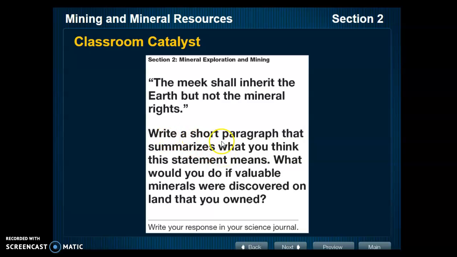So you're going to answer, it says write a short paragraph. You just need to write a couple sentences that summarizes what you think this statement means. So what do you think the meek shall inherit the earth, but not the mineral rights means? What would you do if valuable minerals were discovered on land that you owned? Ignore this, write your response in your science journal, just enter in the discussion on Schoology.